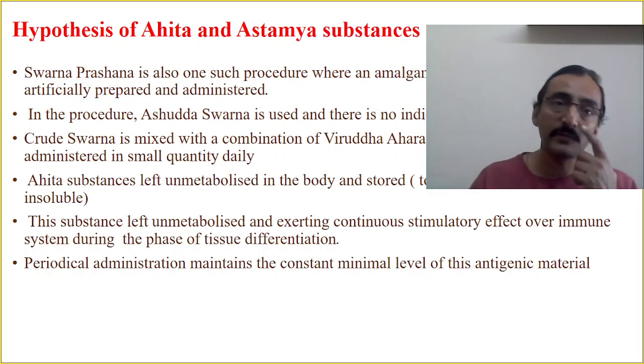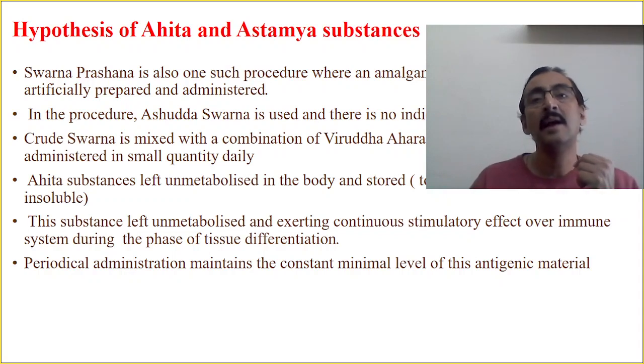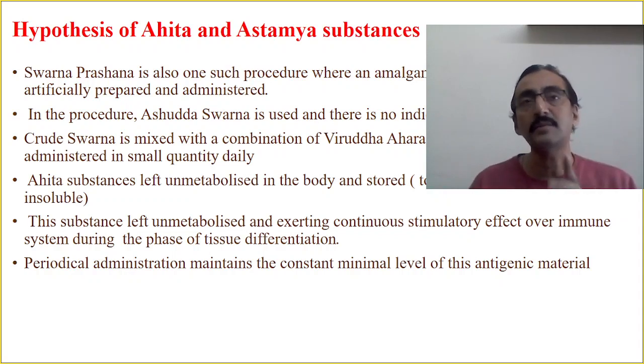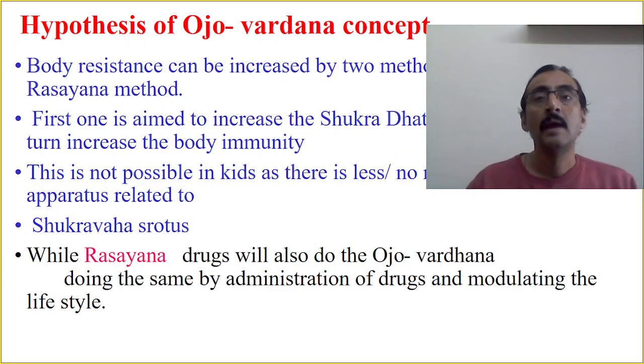This is another theory of hypothesis of ahita and asatmya substances and mechanism of action of Swarna Prashana. Another concept is, now we go to another side, that is the hypothesis of Ojo Vardhana concept. Swarna Prashana also acts by Ojo Vardhana method. How is it possible? The body resistance can be increased by two methods, we know that. One is Ojaskara and another one is Rasayana method.